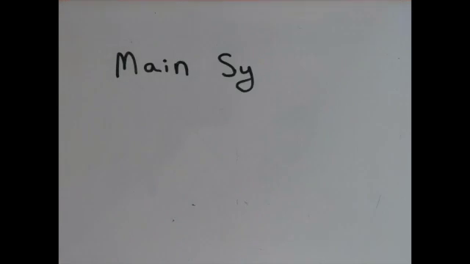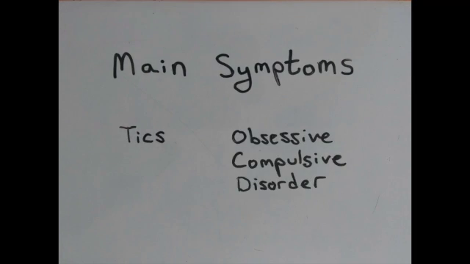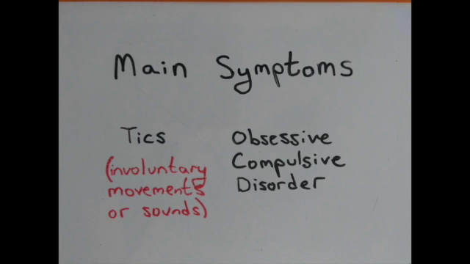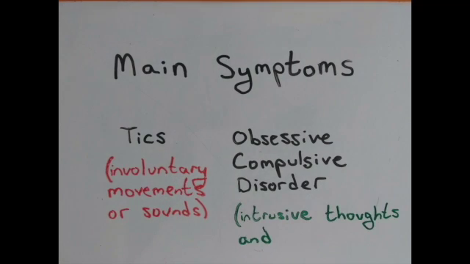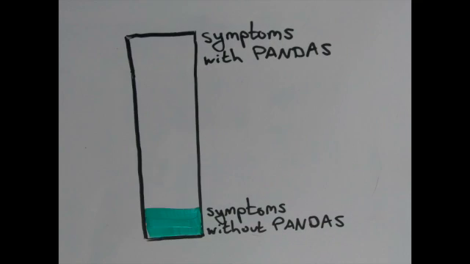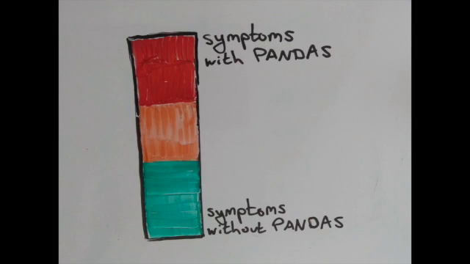The main symptoms characterizing PANDAS are sudden onset tics, obsessive-compulsive disorder, or both. Tics are involuntary movements or sounds, and OCD is characterized by intrusive, recurring thoughts and compulsive behaviors. If obsessive-compulsive tendencies or a tic disorder were already present, PANDAS can worsen the pre-existing symptoms.